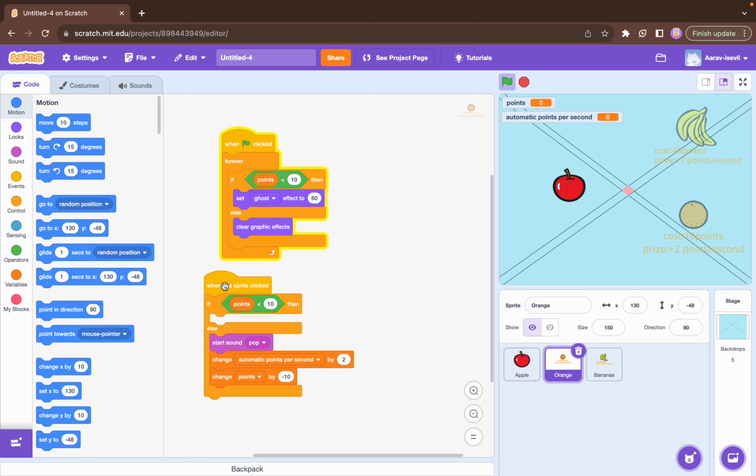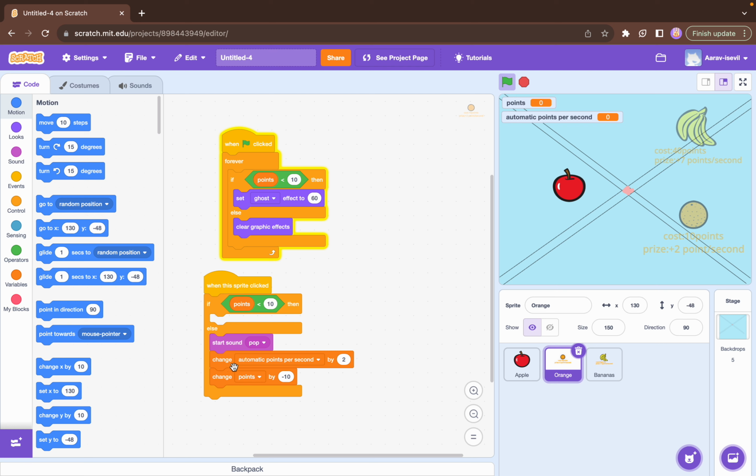We've done that, now let's go to when the sprite is clicked, which is our orange. If points are lower than 10, then do nothing, else, stop pop. So if it's good, for example, this is now unlocked. Now, if I press it, you hear a pop sound. Just listen quietly. That's the pop sound, which I added.